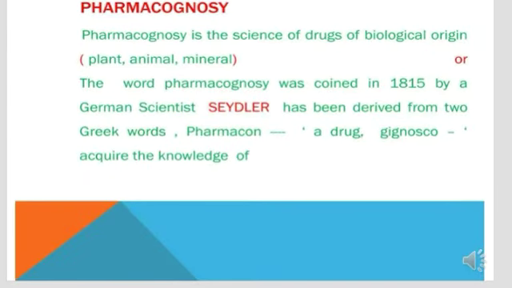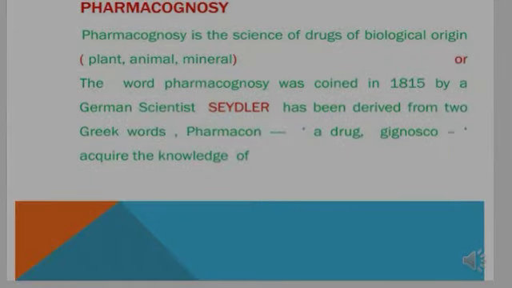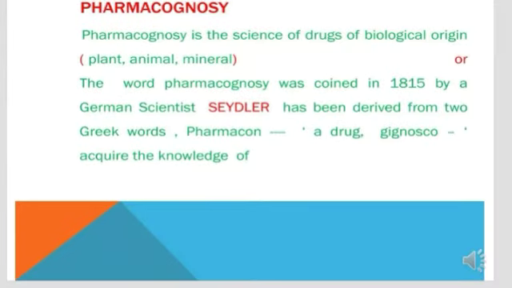is a drug substance that is obtained from plant, animal or mineral, and which will give a particular therapeutic effect or medicinal effect, and for that purpose we are using that substance. And the knowledge of that substance, or information about that substance, or studying that particular substance from these plant, animal or minerals is the study of pharmacognosy.